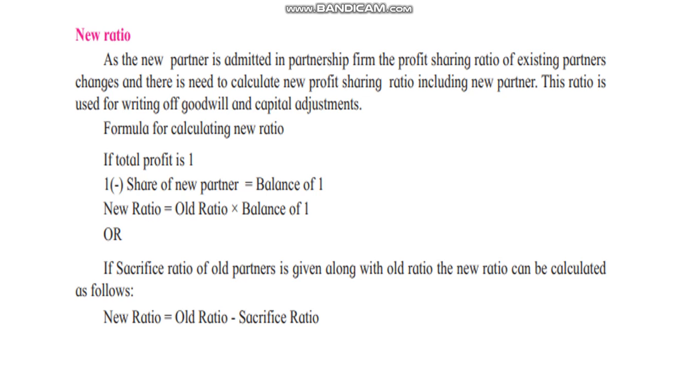Now Ashok and Bhanudas, I said 2:1 was their old ratio. So Ashok's ratio will be 2 upon 3 into 3 upon 4. That way it will come. Okay. Then same for Bhanudas, 1 upon 3 into 3 upon 4.